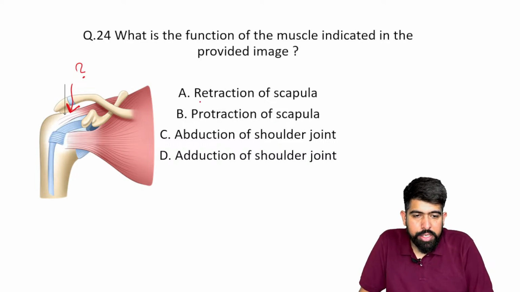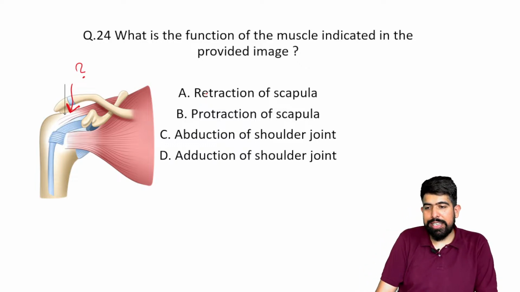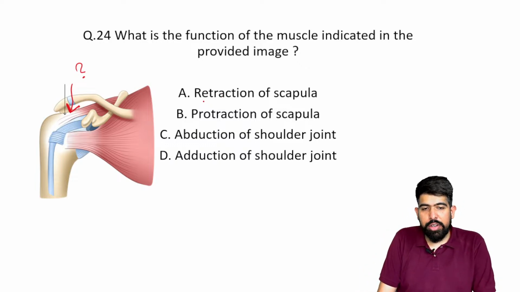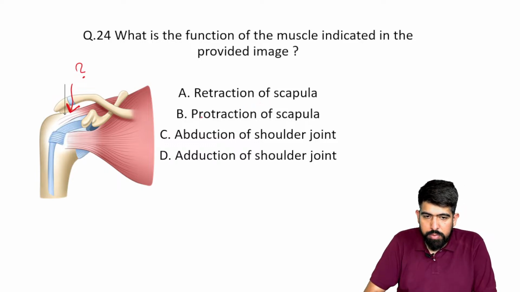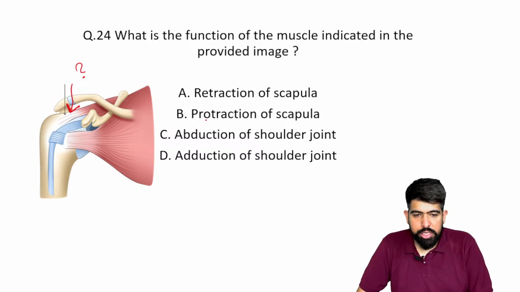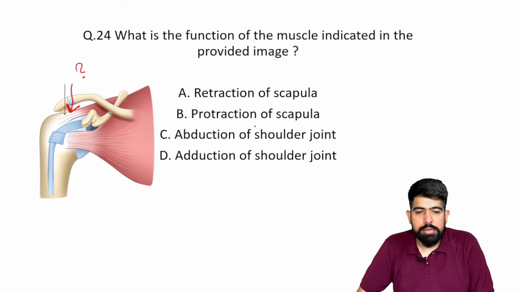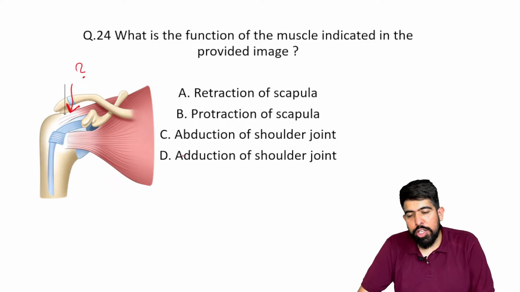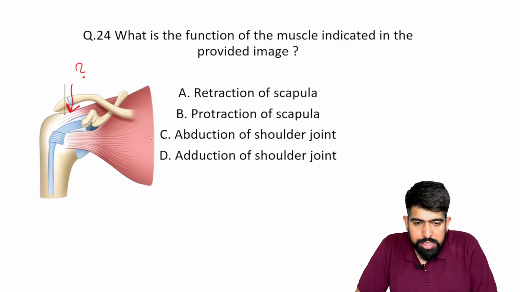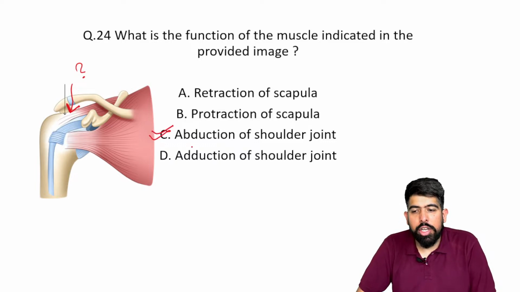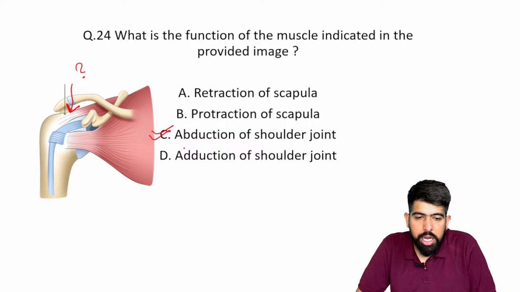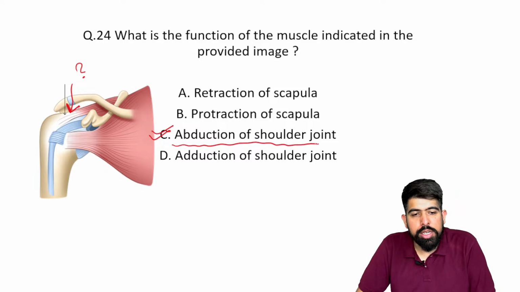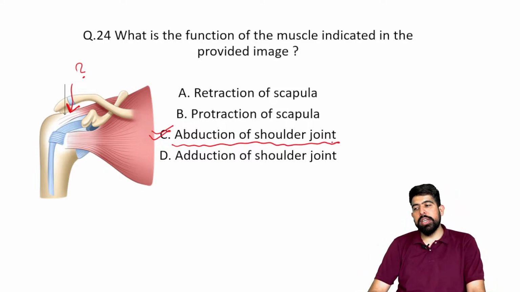Option A is given here. They ask the indicated function, right? So option A is retraction of the scapula. Option B is protraction of the scapula. Option C is abduction of the shoulder joint, and option D is adduction of the shoulder joint. Of course, you are answering correctly, doctor. The answer should be abduction of the shoulder joint, which will be done by this particular muscle.